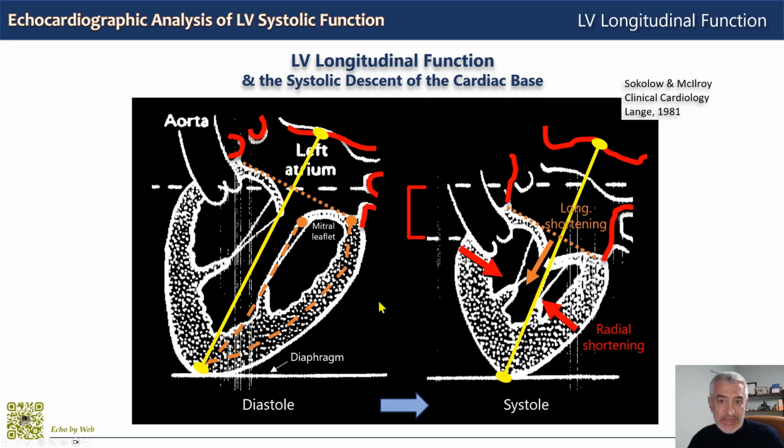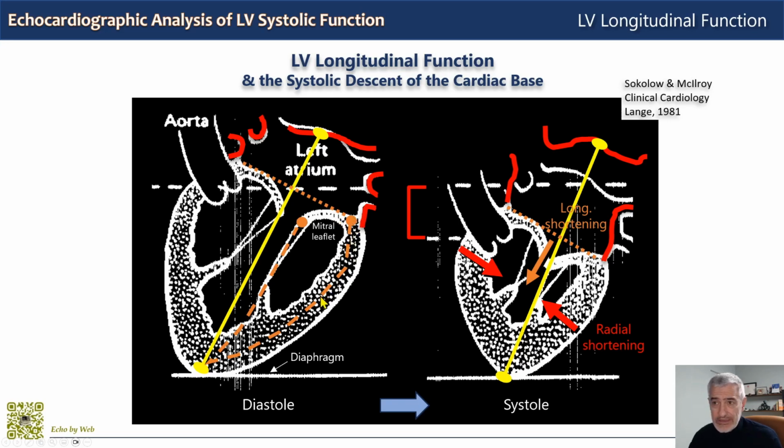Longitudinal shortening is caused by the shortening of the longitudinal fibers of the ventricle that originate from the cardiac base, here the mitral annulus in the left heart, the dotted orange line, which is part of the fiber skeleton of the heart. The longitudinal fibers, this orange dashed line here, are inserted on the mitral annulus.